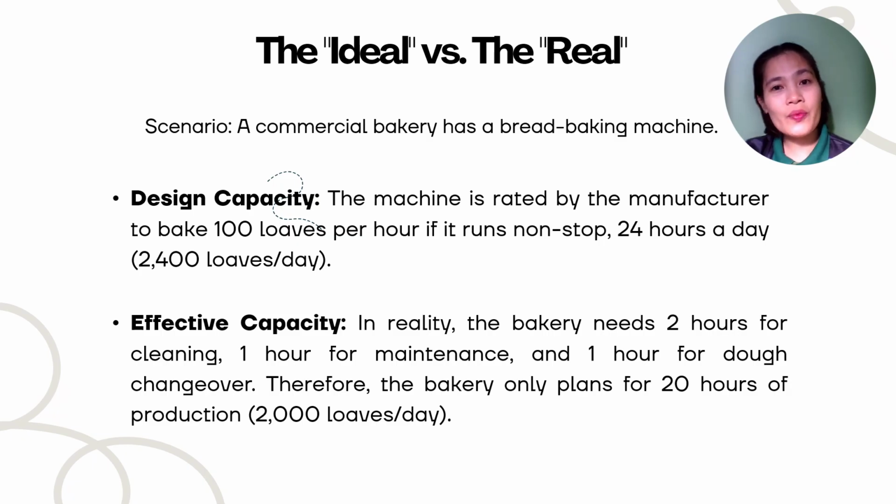We have a scenario here where a commercial bakery has a bread baking machine. Now in the design capacity, it is rated by the manufacturer to bake 100 loaves per hour if it runs nonstop 24 hours a day. So that will give them 2,400 loaves per day. But in reality, the bakery needs 2 hours for cleaning, 1 hour for maintenance, and 1 hour for dough changeover. So therefore, the bakery only plans for 20 hours of production that will give them 2,000 loaves per day. And that is the effective capacity.